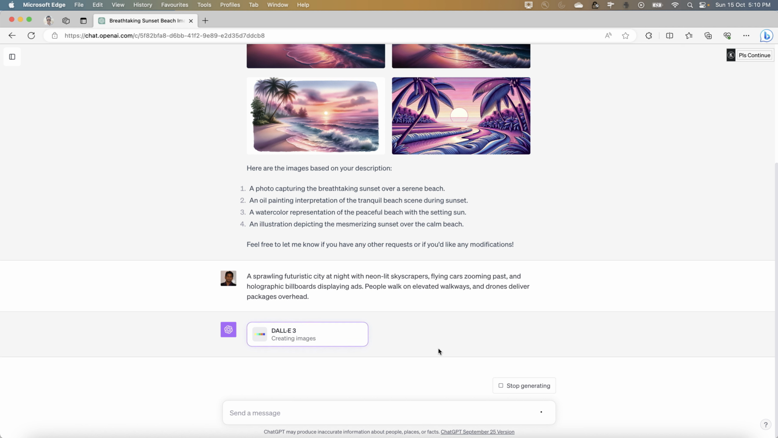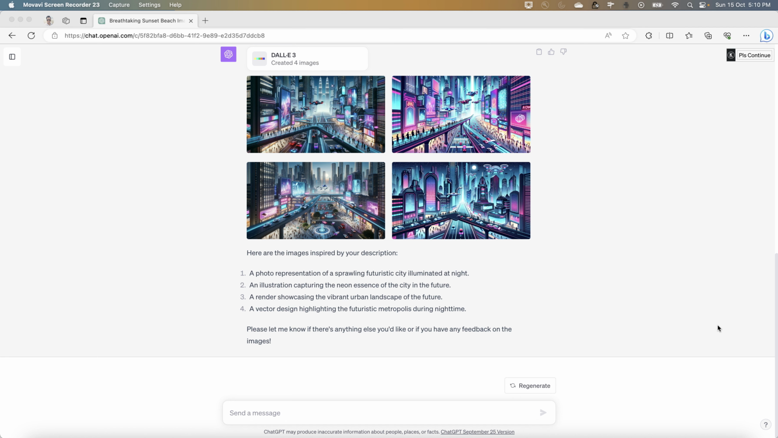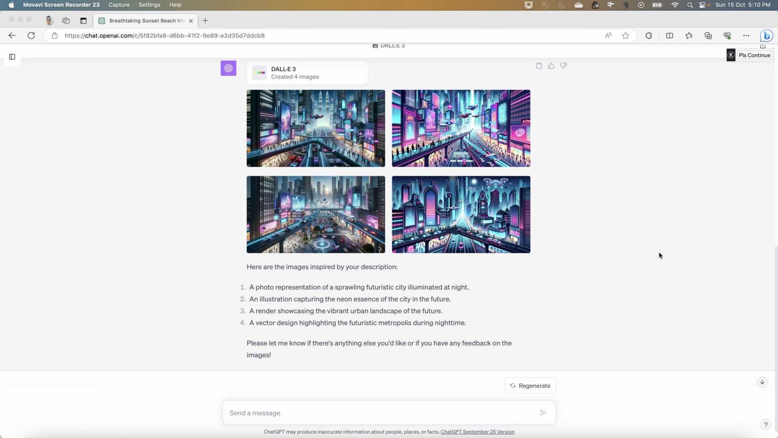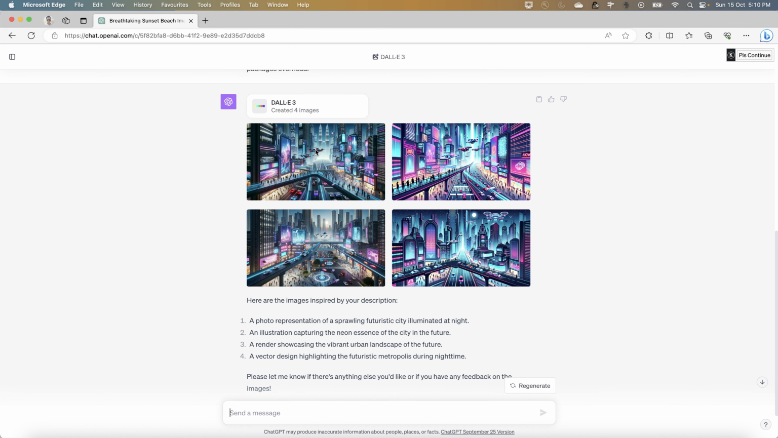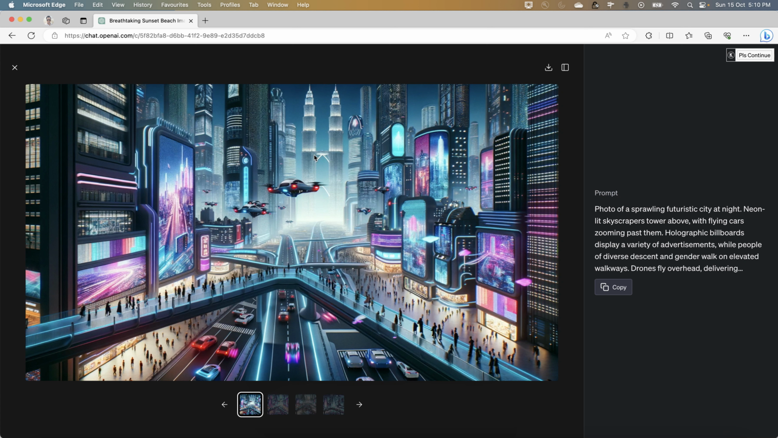And this is getting generated. In the meantime, I can just pause this video in order to save some time. All right, so now it's generated, and as you can see here, here are the images inspired by your description. A photo representation of a sprawling futuristic city illuminated at night. It looks pretty neat, right? So this looks like a futuristic city at night, and that's what it's telling also, right?